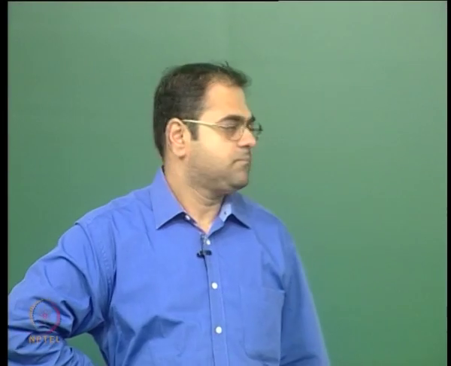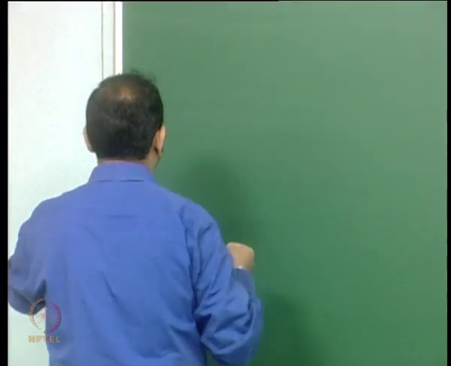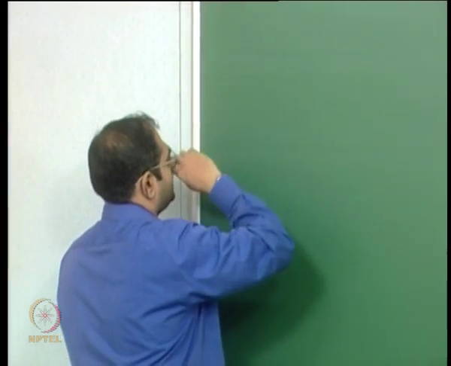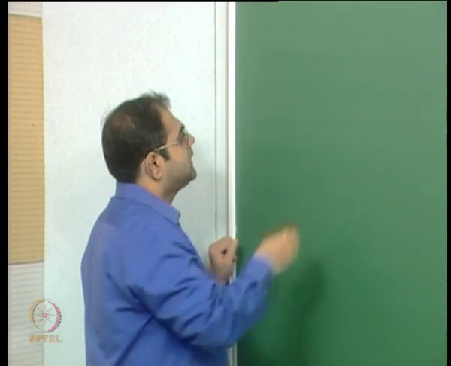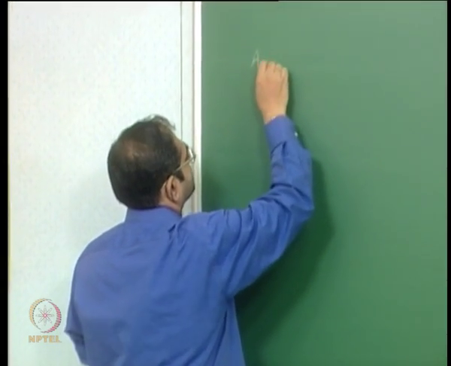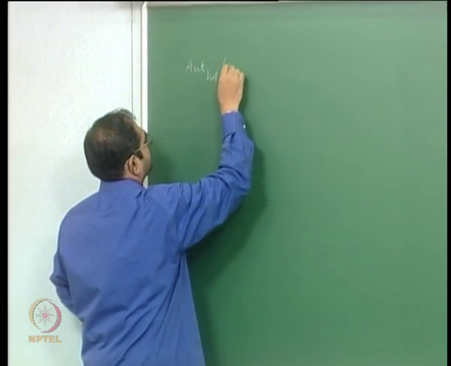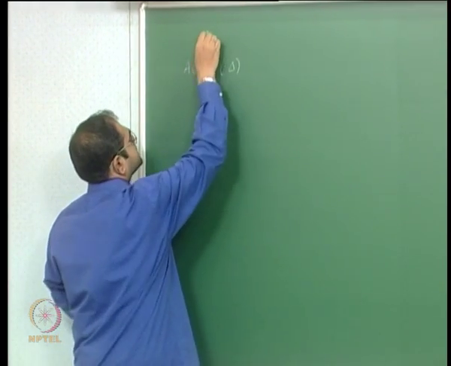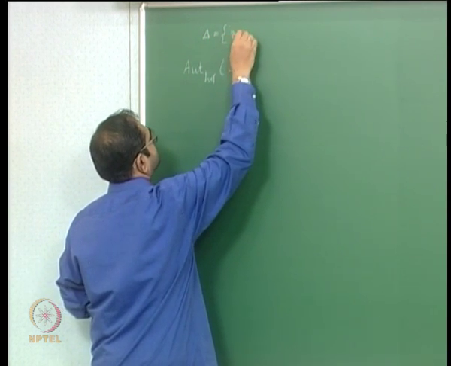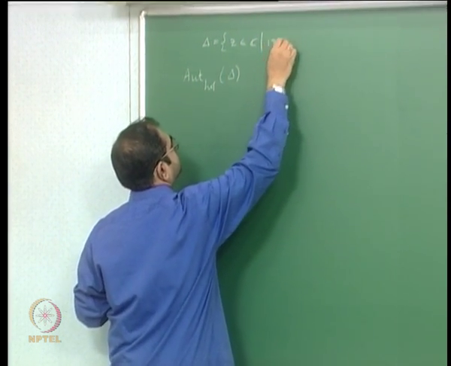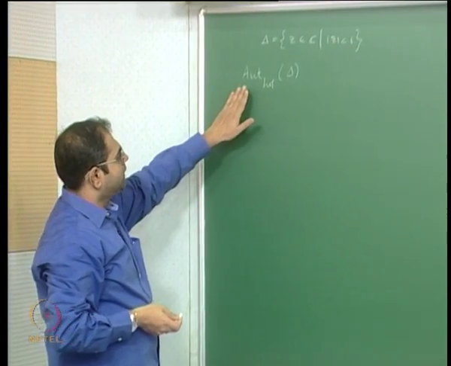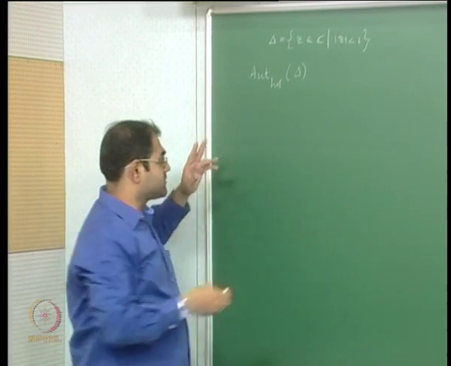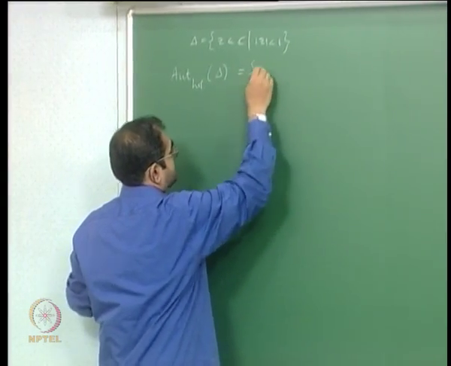Okay, so this is lecture number 35. It's a continuation of the previous lecture. So what we were discussing was the proof of the following statement, that the holomorphic automorphisms of the unit disk. So delta is the unit disk, and we were trying to show that the set of holomorphic automorphisms of the unit disk are exactly maps of the form.